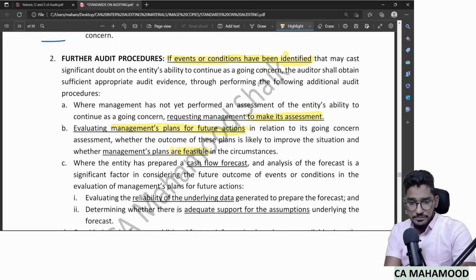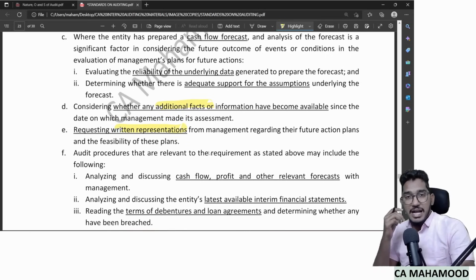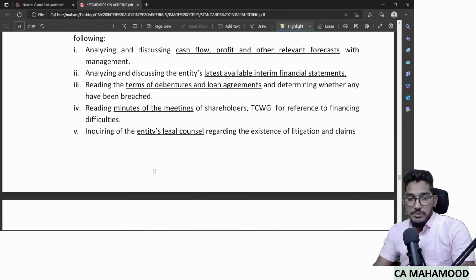Check it once. And also check whether any additional information is available from the time management made an assessment, and even ask for a written representation and do extra procedures like analyzing the cash flow of the company and the profit of the company, reading the latest interim financial statements, reading the loan agreements to know whether they have made any default in the loan agreements, reading the minutes of the meetings, and inquiring with the legal counsel what pending cases are there.